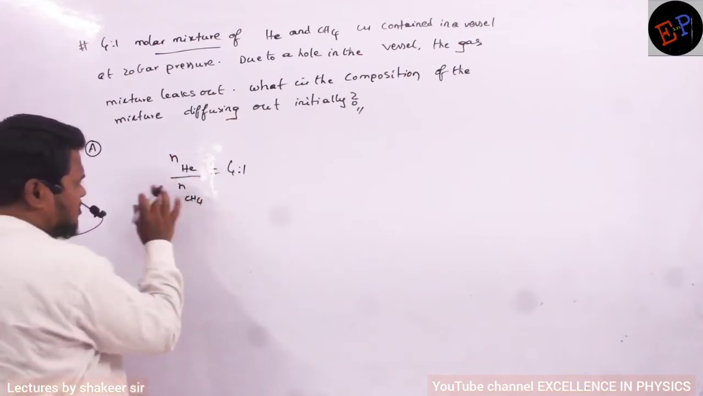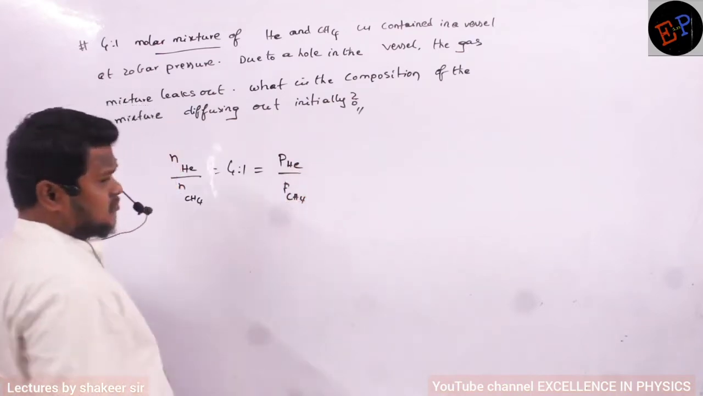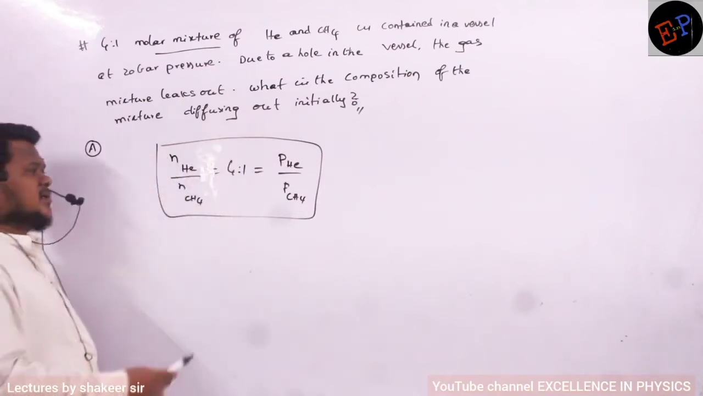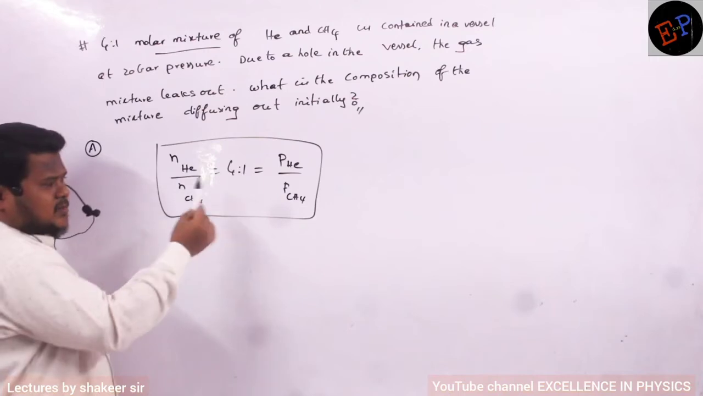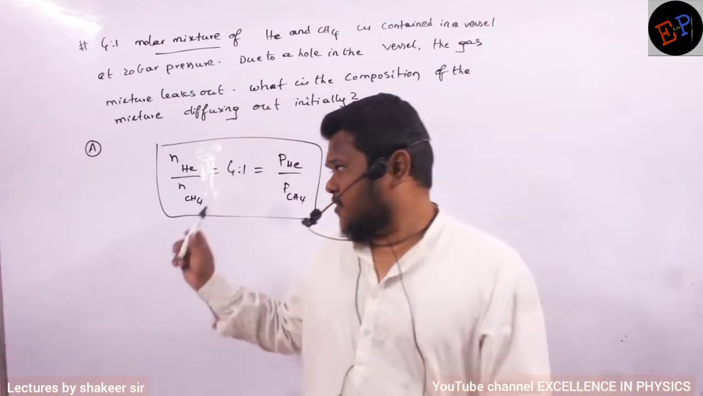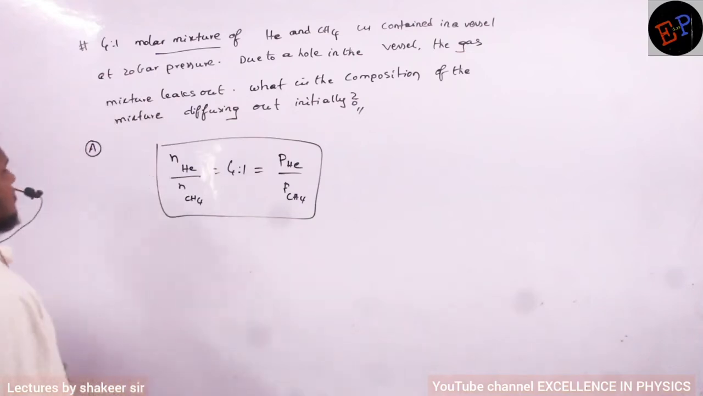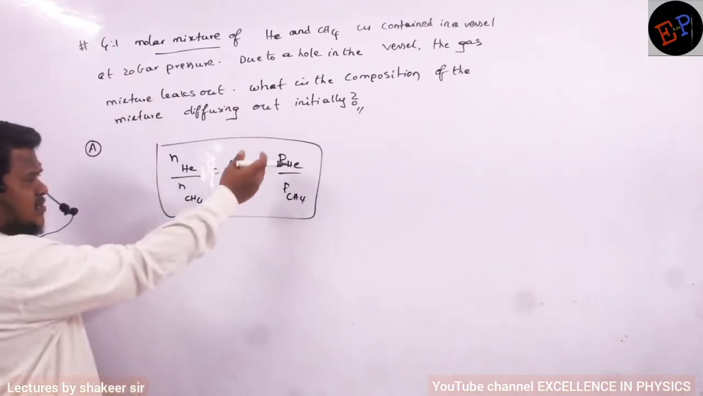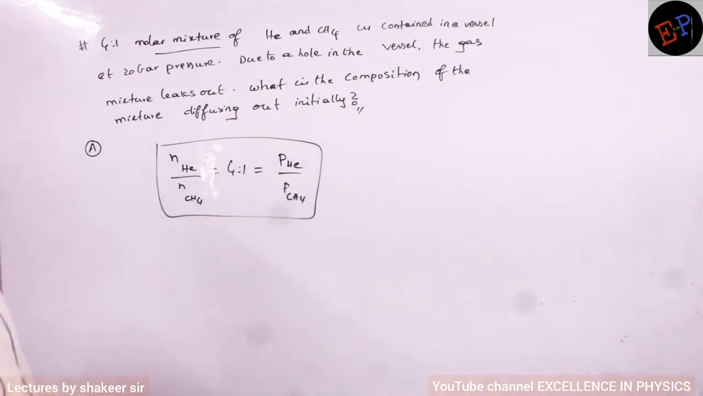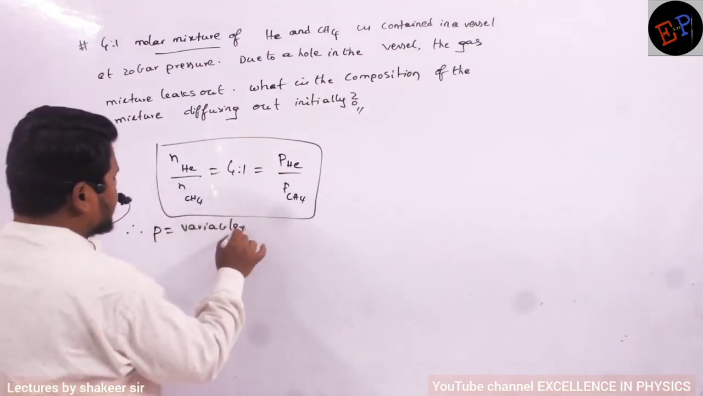Using the same relation, I can write the pressure of helium divided by the pressure of CH4 also. This is the first information you should write down, because we already discussed that the ratio of moles is the same as the ratio of pressures. If the number of moles increases, pressure also increases. Otherwise you cannot get the answer. So pressure is a variable, not a constant. The pressure of helium is 4 times greater than the pressure of methane gas.